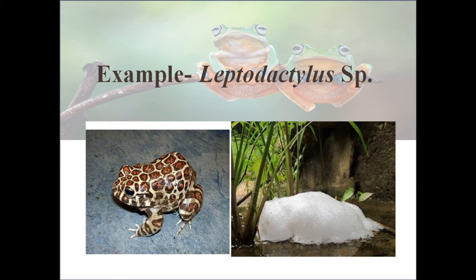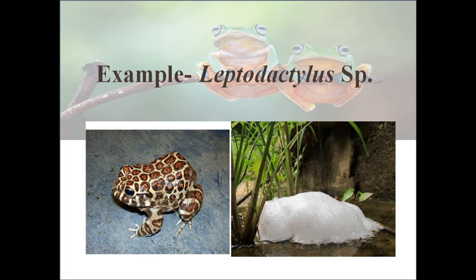This is the female frog Leptodactylus mystacinus. She stirs up a foaming mass of mucus in water and lays eggs in it. After developing, the tadpoles in the nest readily enter water bodies.